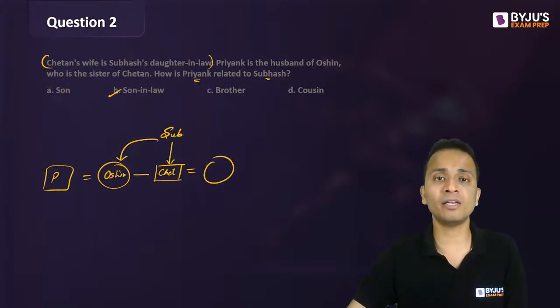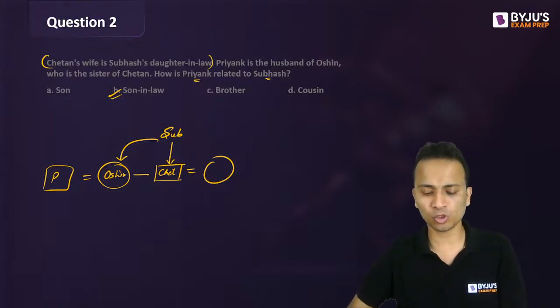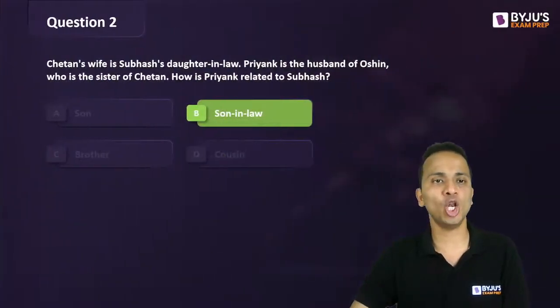Priyank is the son-in-law of Subhash and the correct answer should be option B, which most of the students have correctly given. Nice, good to see that. So the correct answer here is yes, option B, that is son-in-law. All right, simple question. Let's move ahead.